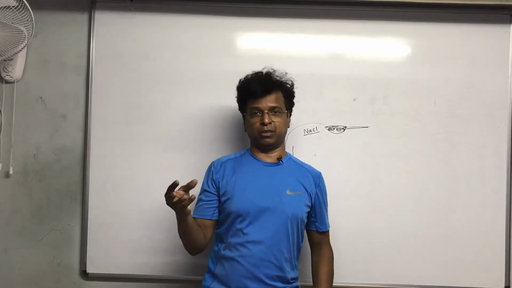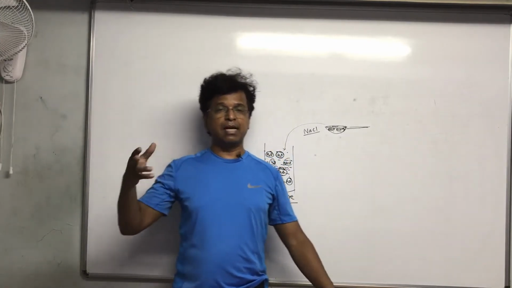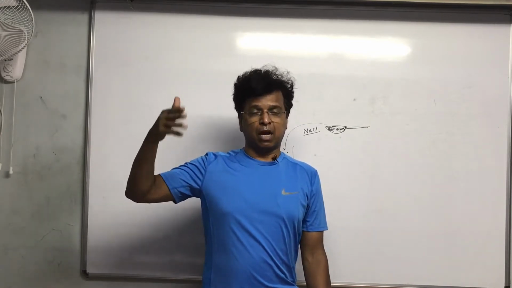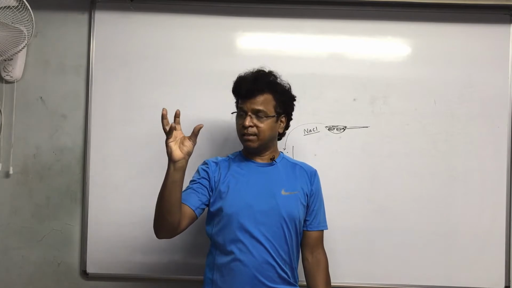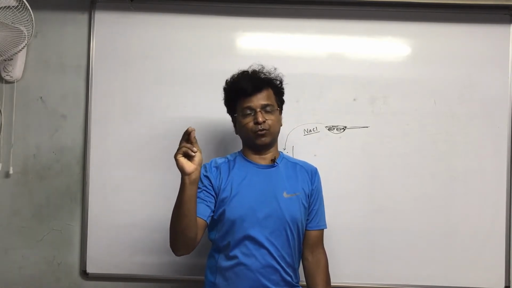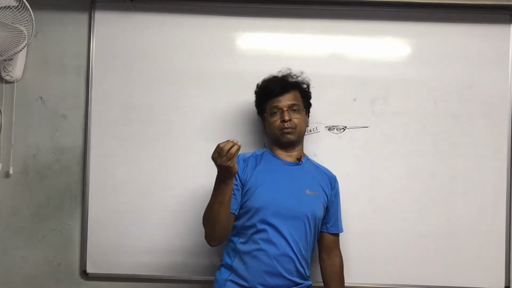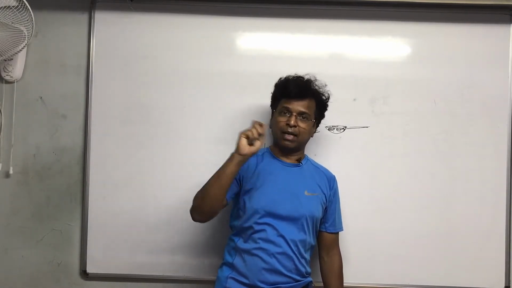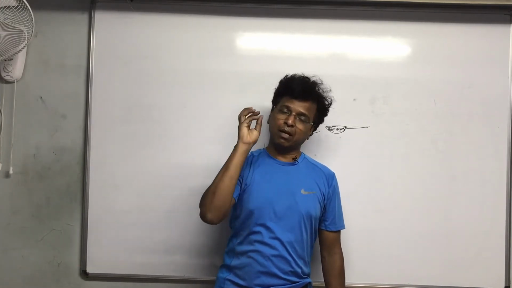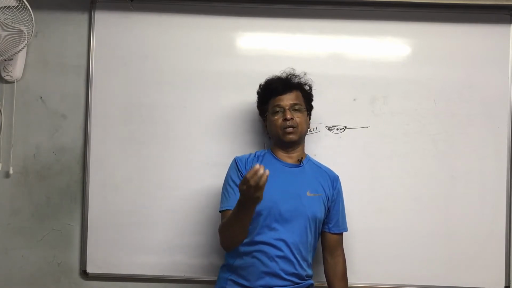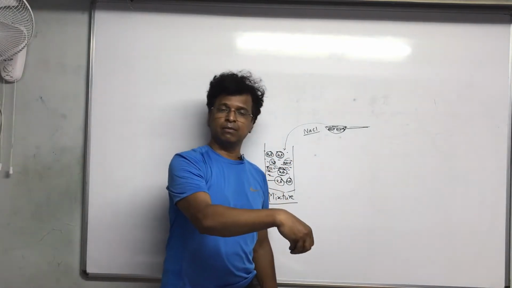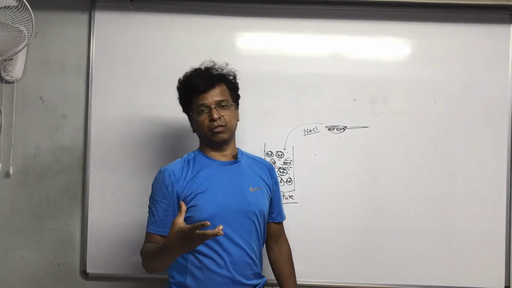Sugar is a pure substance. See, sugar definitely has many more atoms in it: C6H12O6, carbon, hydrogen, oxygen. But one molecule of sugar is C6H12O6, and it is a pure substance. Each molecule is made up of that one type only. Throughout it is made up of that one molecule. So sugar as a solid is a pure substance. But the moment you dissolve it in milk, it becomes a mixture.